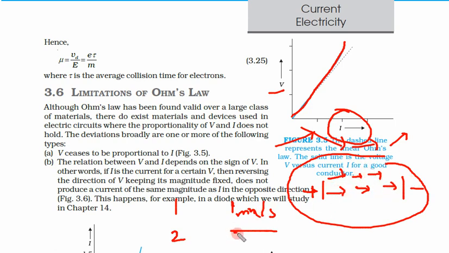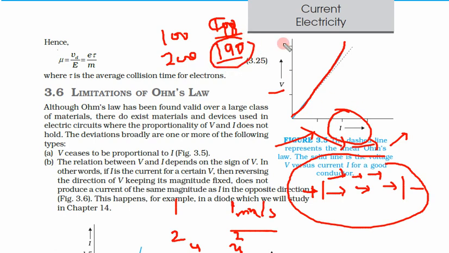So initially this will double to 2, then if you increase this to 4, this is 4. But as you go to a much higher voltage like 100 volt or 200 volt, it will not simply be 100 millimeter per second, it will be something less like 98 or 99, and for 200 much less like 192 or 190. So you are seeing that since voltage is increasing, the velocity must also increase, but we see some deviation in the velocity.